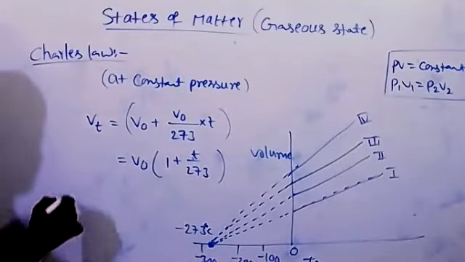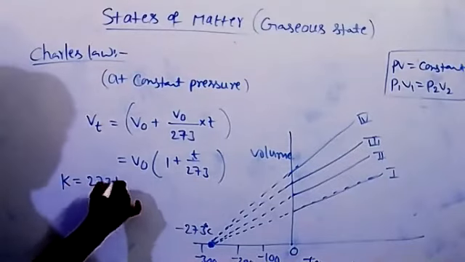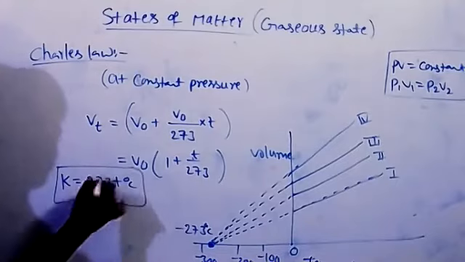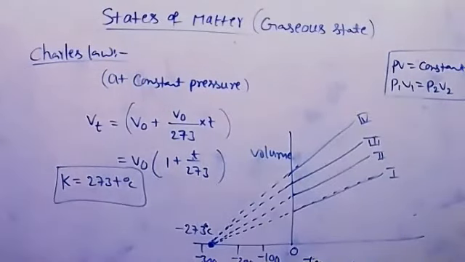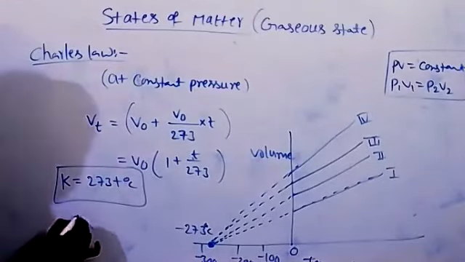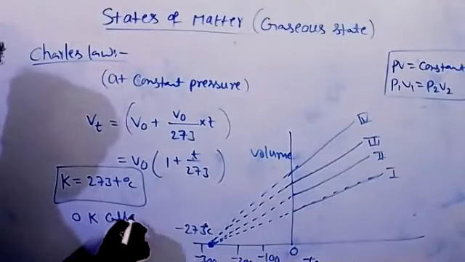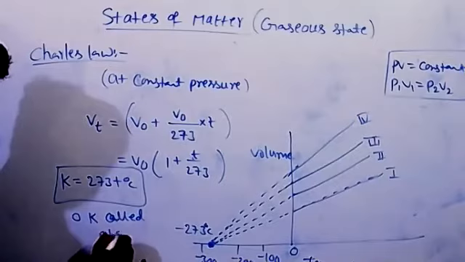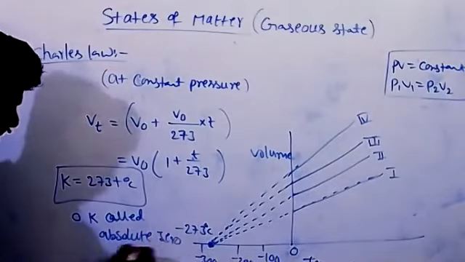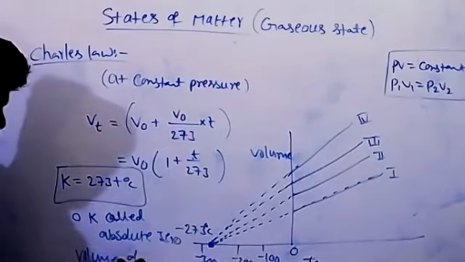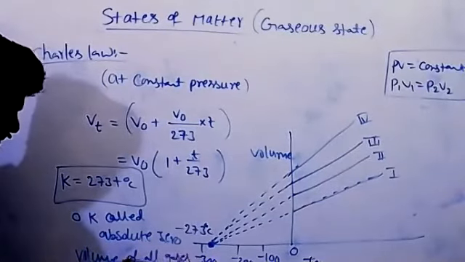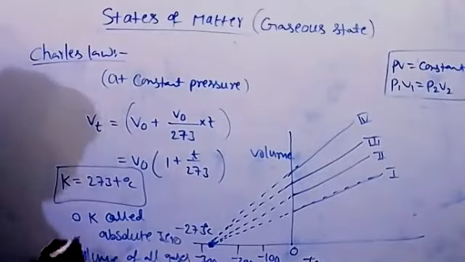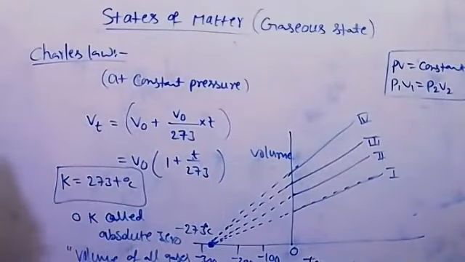From this, the Kelvin scale was defined. Kelvin scale is equal to 273 plus degree centigrade. So at this lowest possible temperature, minus 273 degrees centigrade or 0 Kelvin, called absolute temperature or absolute zero, the volume of all the gases becomes zero. At this temperature, all molecular motions or atomic motions become zero. There is no motion, even vibrational motion is zero.